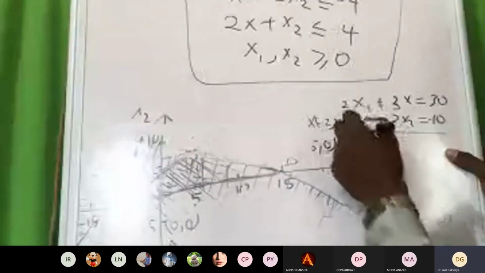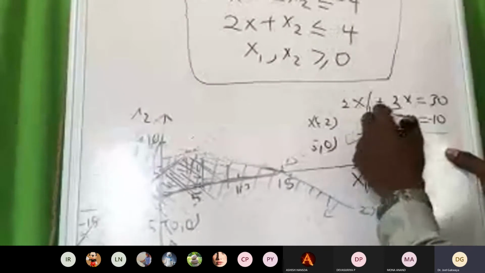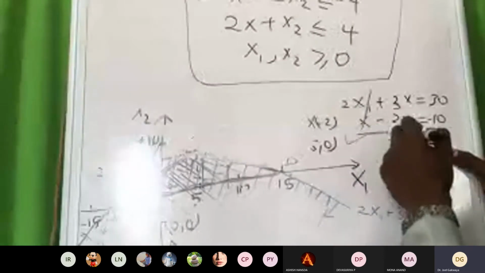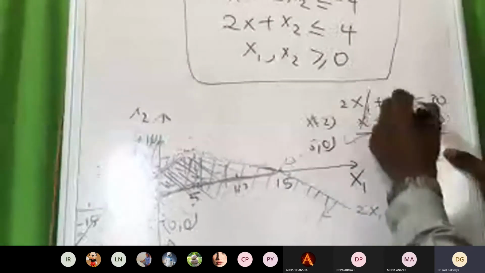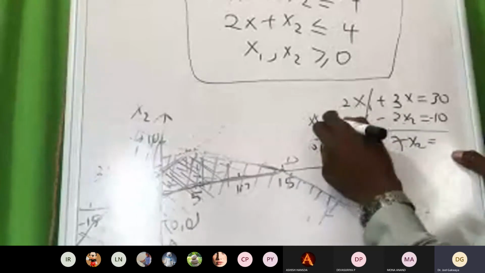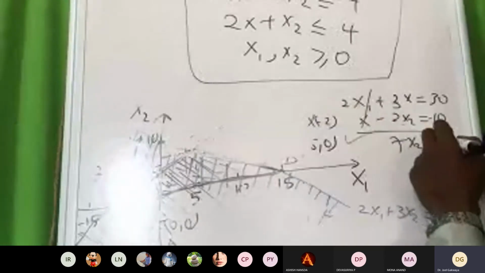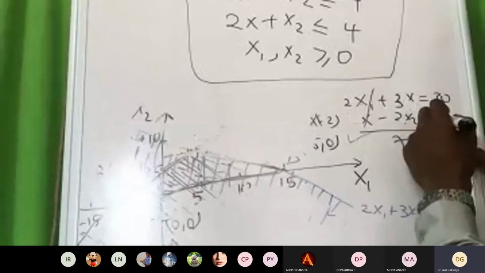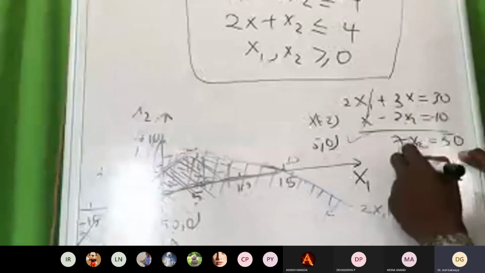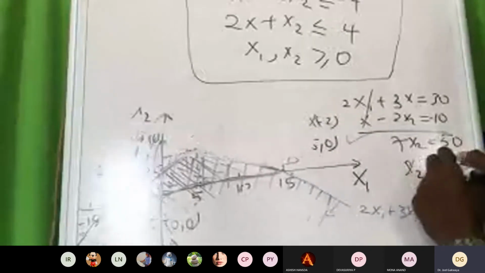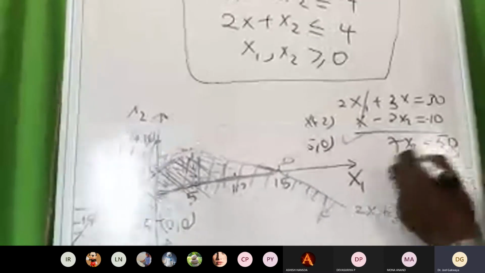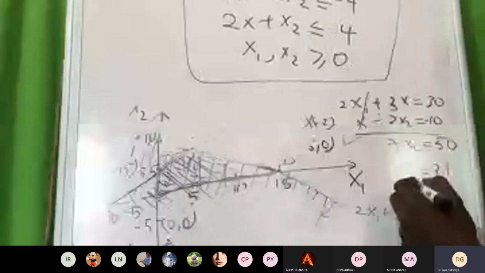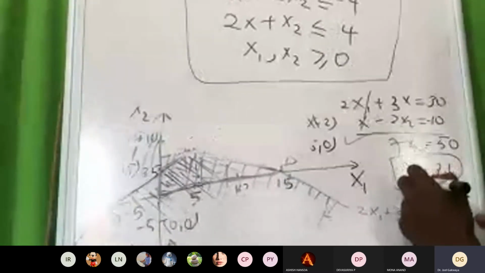The total is going to be 50, minus minus is going to be 20, 20 plus 50. So x2 is equal to 7.1 or something, 7 point something.